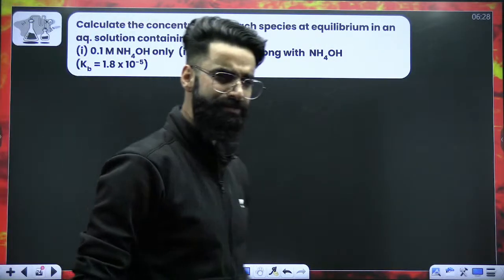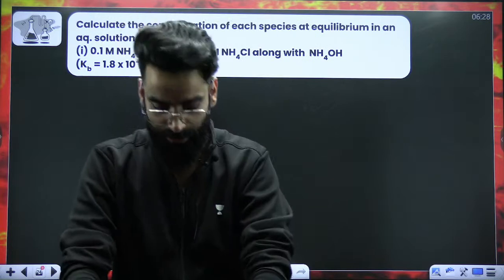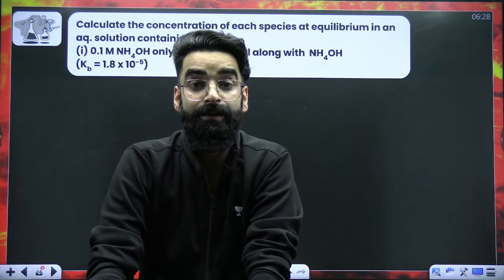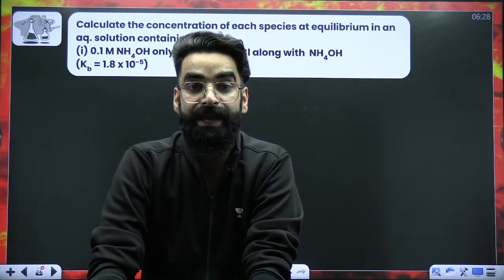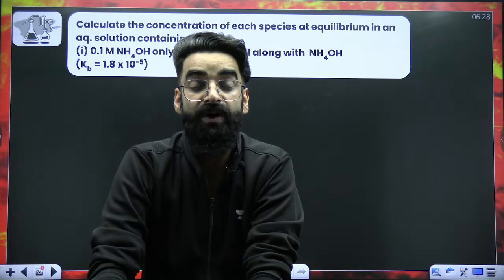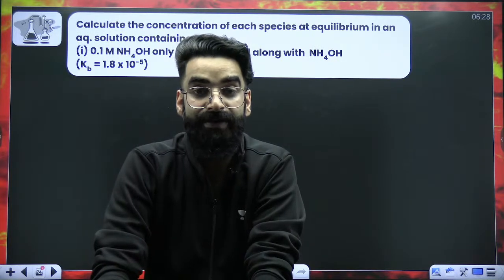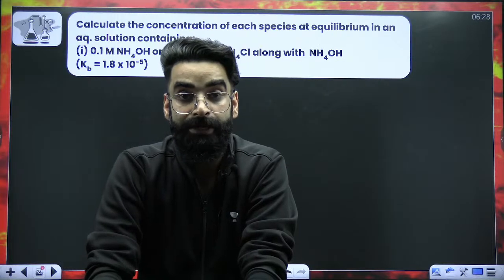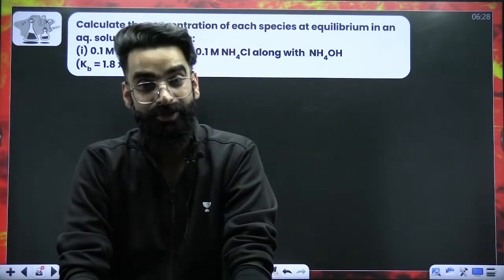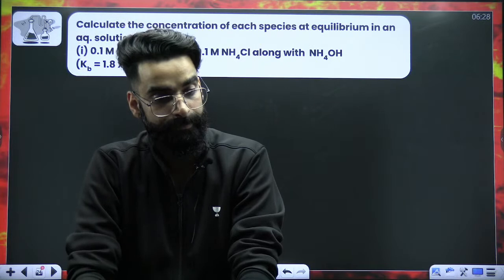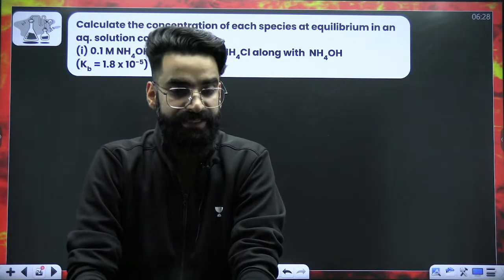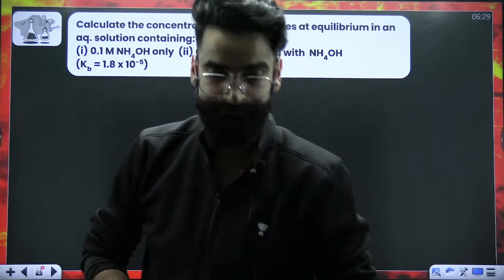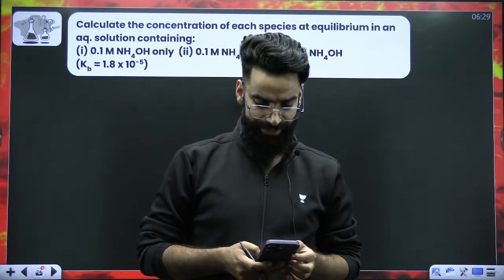Let's try to solve a question on the same concept. Before doing the question, tell me one thing. When a strong electrolyte is added to a weak electrolyte, both having one ion in common, what will happen to the alpha value of the weak electrolyte? The degree of ionization of the weak electrolyte decreases. And this decrease in the value of alpha due to the addition of strong electrolyte to the weak electrolyte, both having one ion in common, is what you call the common ion effect. Perfect till here?